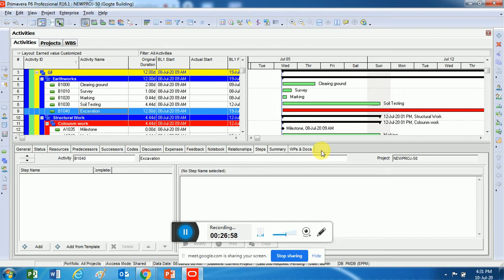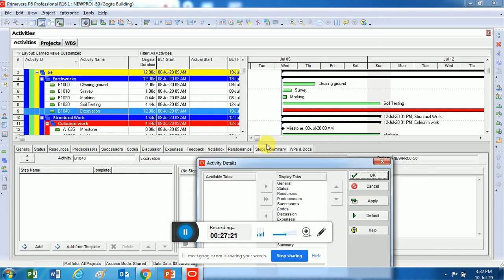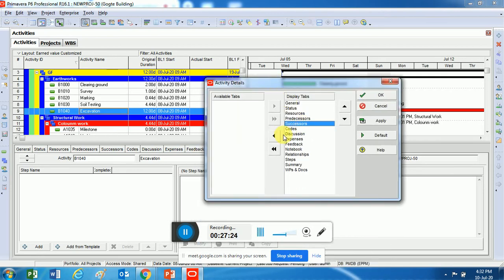It's only because, what you have to do is right click on this. Before you people ask me this question, I'm very sure that you will not have all these options in your detail window. If you are not finding all these options in your detail window, don't worry. Right click on this detail window. You will have an option called customize activity details. The moment you click on this, there are few things which are on this side, which you will have to bring to this side.